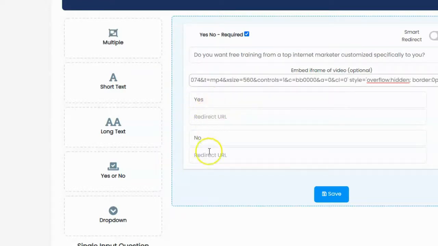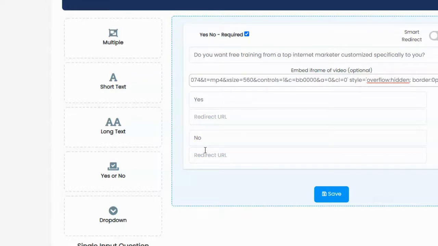Now, there's an option for yes or no because it's a yes or no question, and I can redirect them to a specific URL based on what they say. So if they click yes, I can redirect them somewhere. If I click no, I can redirect them somewhere. If I don't redirect them anywhere, then they'll just continue on with the survey.